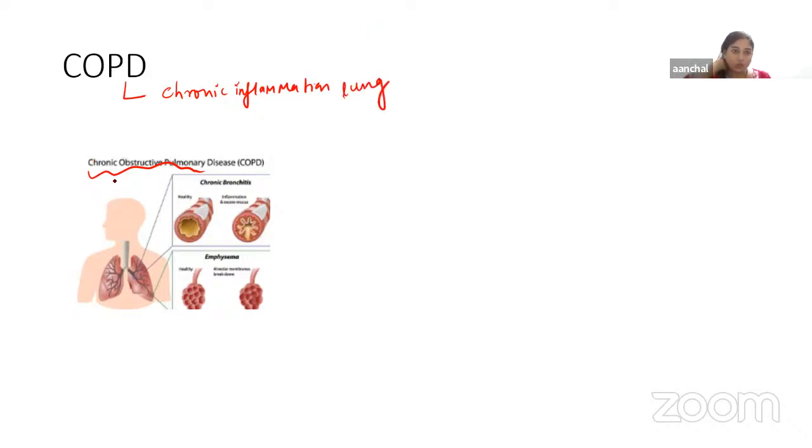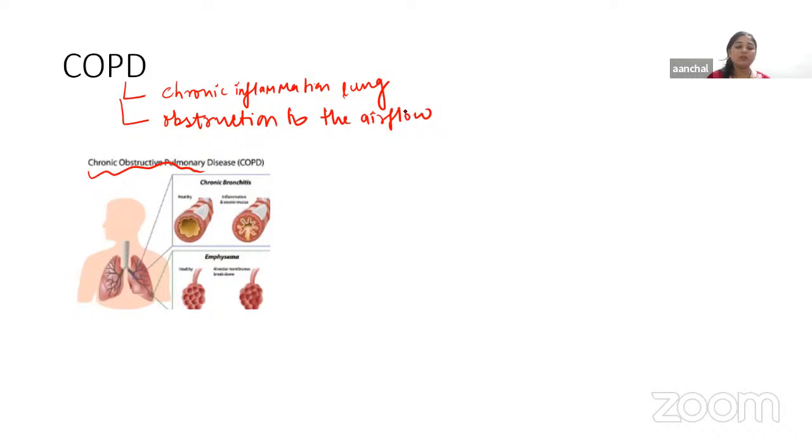That's why it is known as chronic obstructive pulmonary disease. This is the disease of the lung where inflammation will be there, and inflammation is the reason for the obstruction. So this disease will cause obstruction to the airflow.